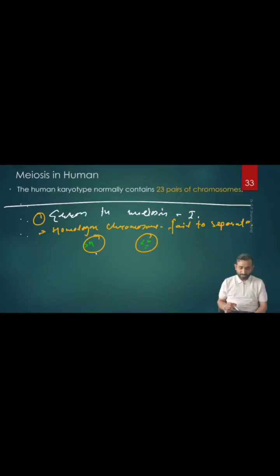By the end of meiosis 2, if the error occurs in meiosis 1, what happens? The homologous chromosomes fail to separate, so one daughter cell will not become haploid. It will get a chromosome number more than haploid, right? And another daughter will become less than haploid. So as a result, what happens?